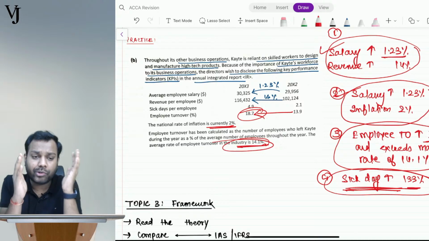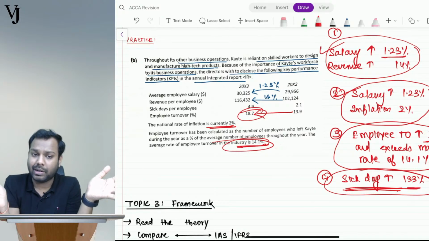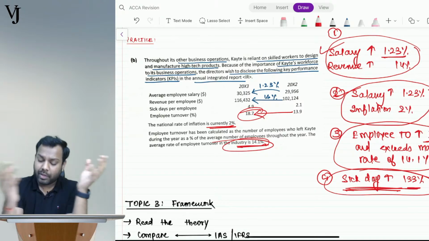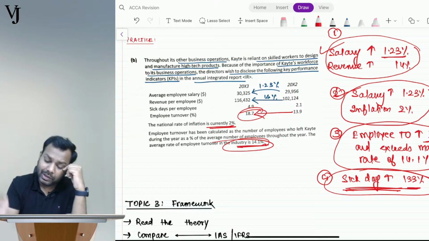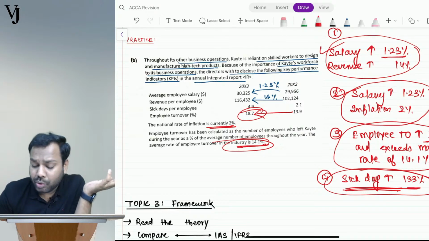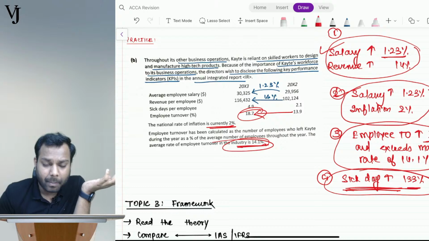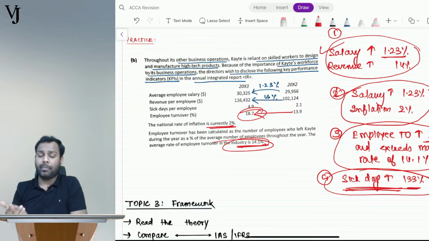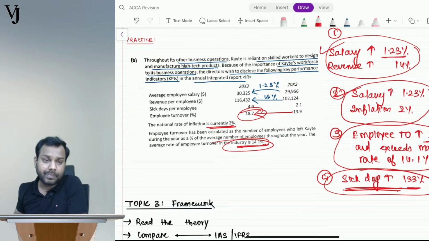Till the time you are able to justify your point, it's correct. One probable justification can be that this increase in revenue might be due to technological advancements, and not due to salary, not due to employees.